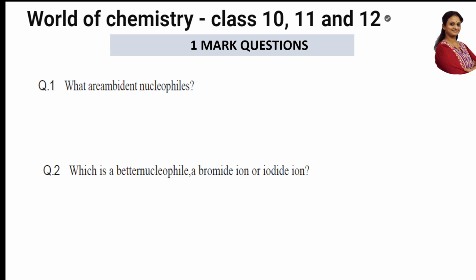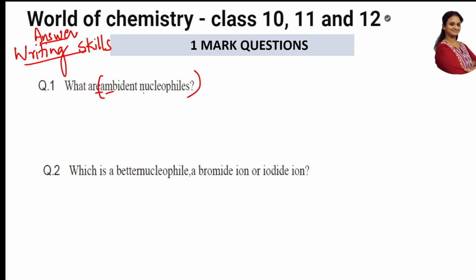Now I'm going to discuss in detail the 1 mark questions. Let's see. What is the use of this? Your board examination expects your writing skills, right? So board exam answer writing skills is what this particular series trains you. Suppose this question is given for 1 mark, what should you write? Don't sit and write a big paragraph which will confuse the examiner. Simple. What are ambidentate nucleophiles? Simple. Directly write it to the point.